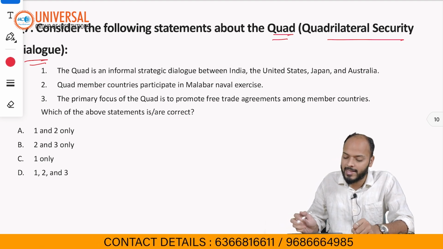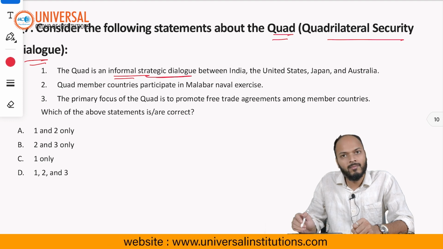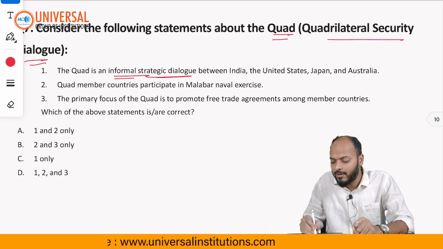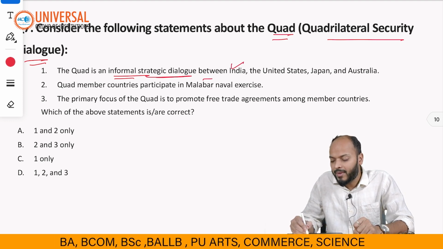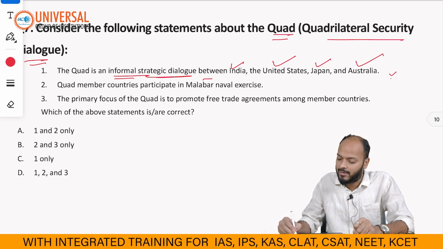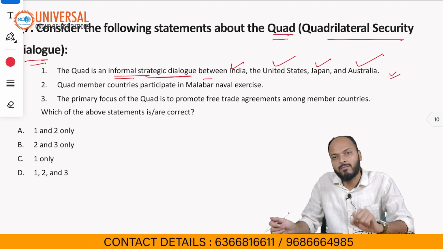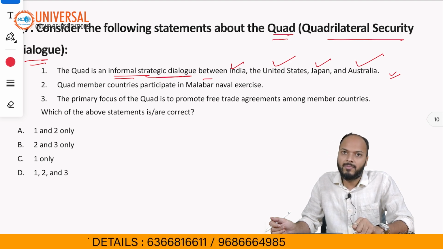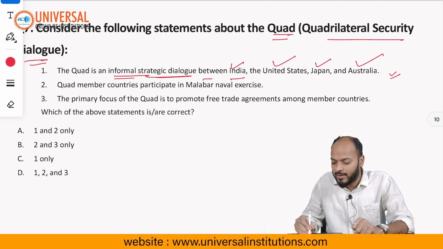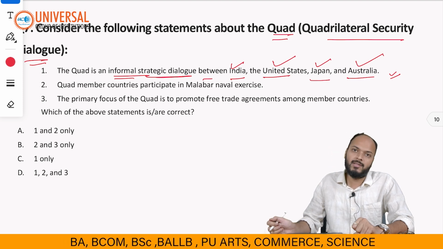Statement 1 says Quad is an informal strategic dialogue between 4 countries, India, US, Japan and Australia. Now this statement is correct. These are the 4 member countries of Quad, which is an informal strategic dialogue, right? So these are the 4 member countries that you have to remember: India, United States, Japan and Australia.